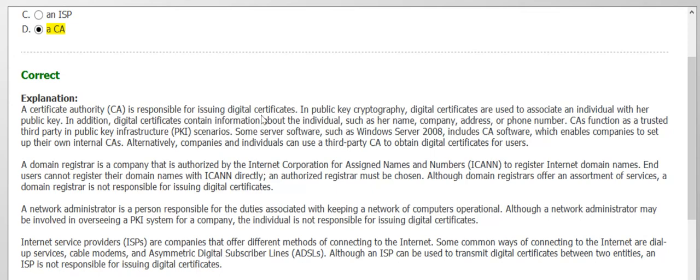A certificate authority is responsible for issuing digital certificates. It contains the individual's name, company, address, or phone numbers. These companies can use a third-party CA as well to obtain digital certificates. Some servers and software, like Windows Server, include CA software as well, which enables companies to set up their own internal certificate authorities. A domain registrar is a company authorized by ICANN to register internet domain names.